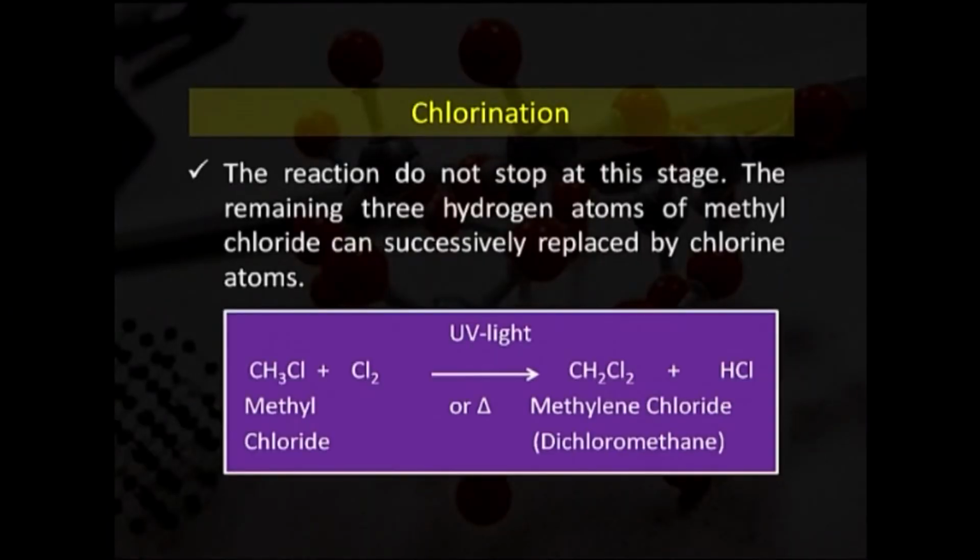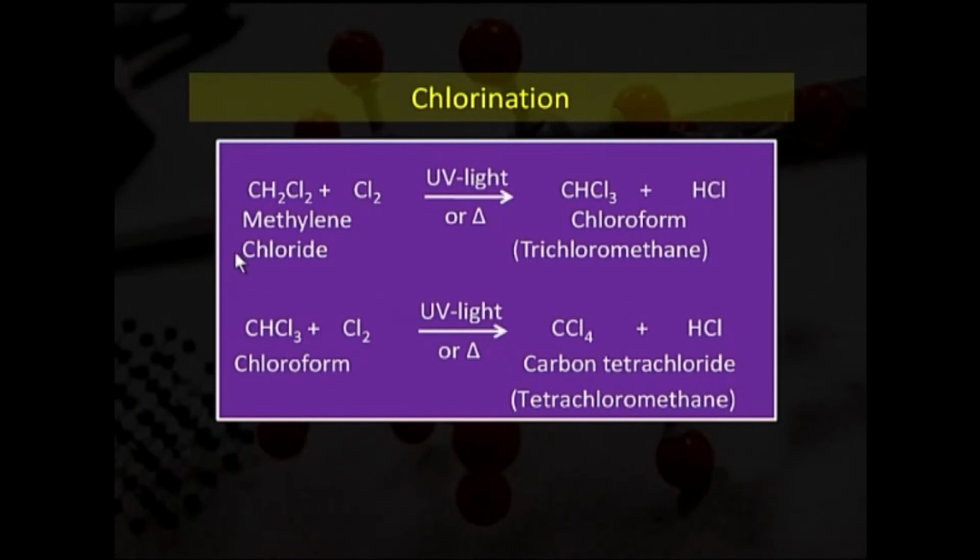The reaction does not stop at this stage. The remaining 3 hydrogen atoms of methyl chloride can be successively replaced by chlorine atoms. In this reaction, the methyl chloride obtained in the previous step further reacts with chlorine in the presence of UV light and heat. We get as product methylene chloride, that is CH2Cl2, and HCl. This methylene chloride is also known as dichloromethane, and the reaction will move further forward.